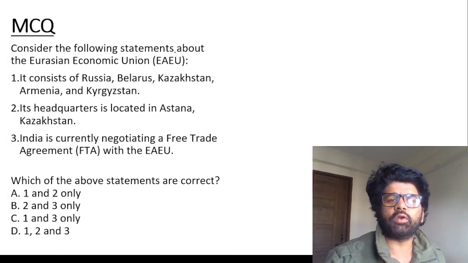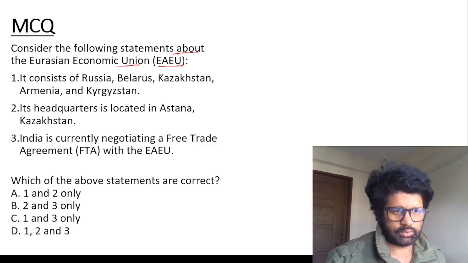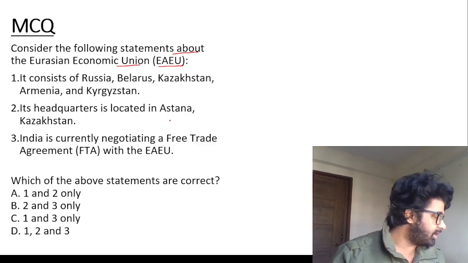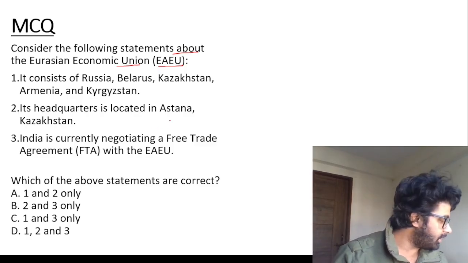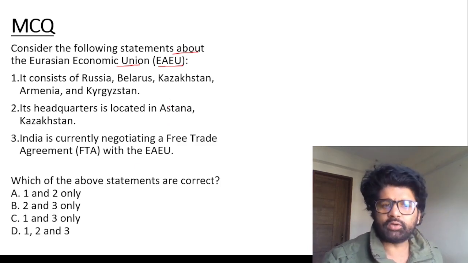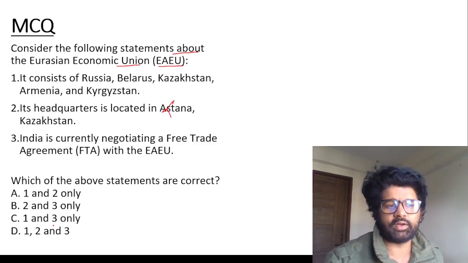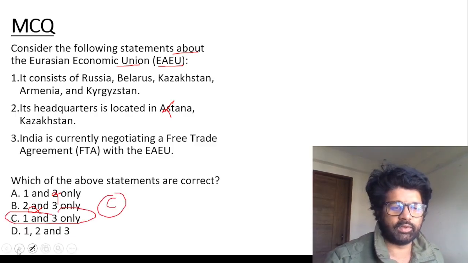Next, consider the following statements about EAEU, Eurasian Economic Union. You read all these statements, try to do option elimination. So its headquarters is not in Astana. Second is wrong. If you eliminate second, we'll get the answer. C, 1 and 3 only. Very good.